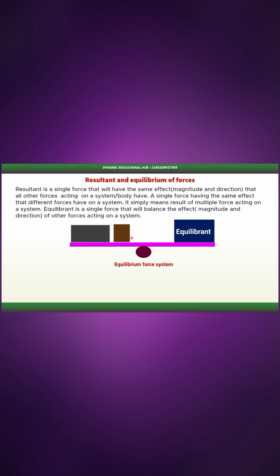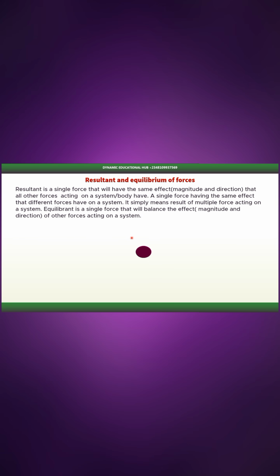It means that equilibrant is a force that will balance the effect of multiple force, balancing force, while resultant is the result of multiple forces. So if you want to balance a system, let's say you have multiple forces operating on a system and you want to balance it, the first thing is to find the resultant of this multiple force.